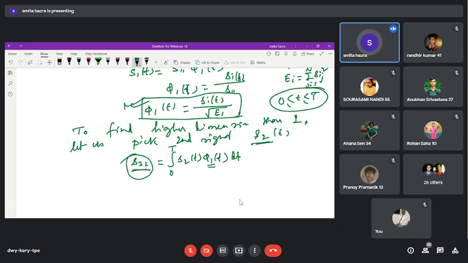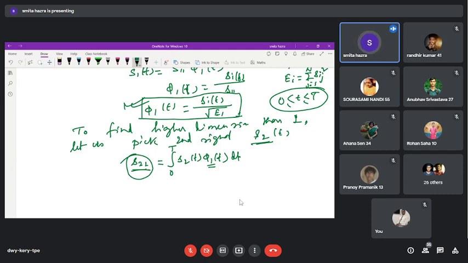But your objective, with the help of S2 and phi 1, is to search whether phi 2 will exist or not. Am I clear to you? Your first orthonormal basis function is already declared and well defined. Now you are trying to search whether phi 2 is there or not, what the maximum dimension will be, and how long you can continue this process.